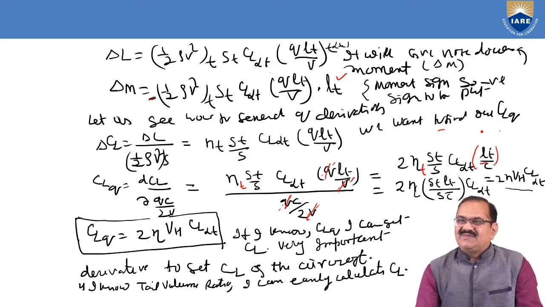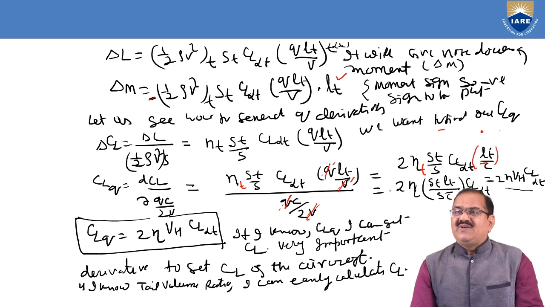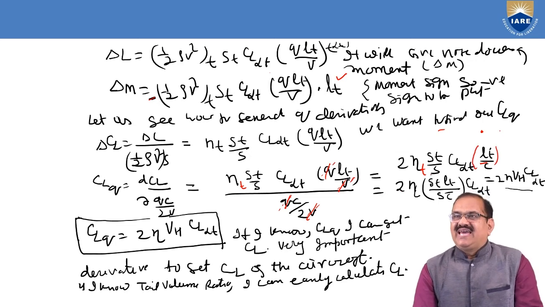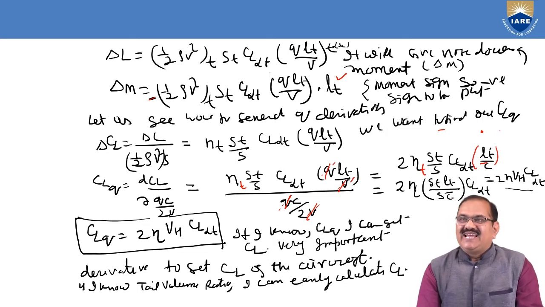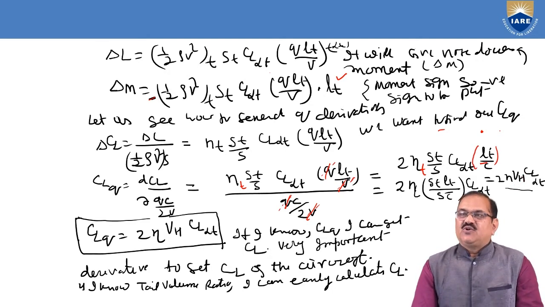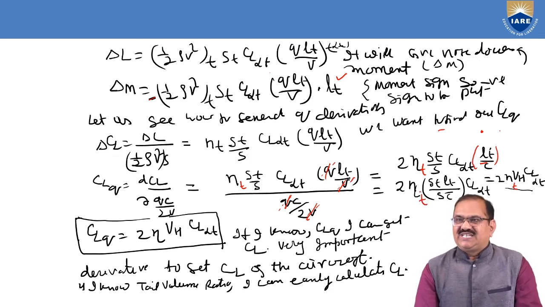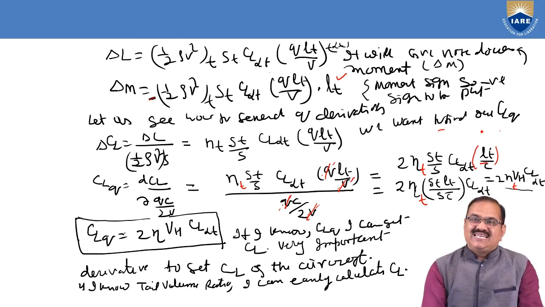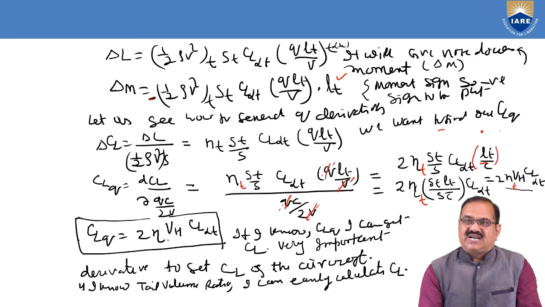Okay, LT by C bar. So now we can write it as 2 eta T ST LT by S C bar CL alpha T. And this LT ST by S C bar, you know, is VH, the horizontal tail volume ratio. So we got 2 eta T VH CL alpha T. So CLQ is equal to 2 eta T VH CL alpha T. This is the equation which we got for CLQ.